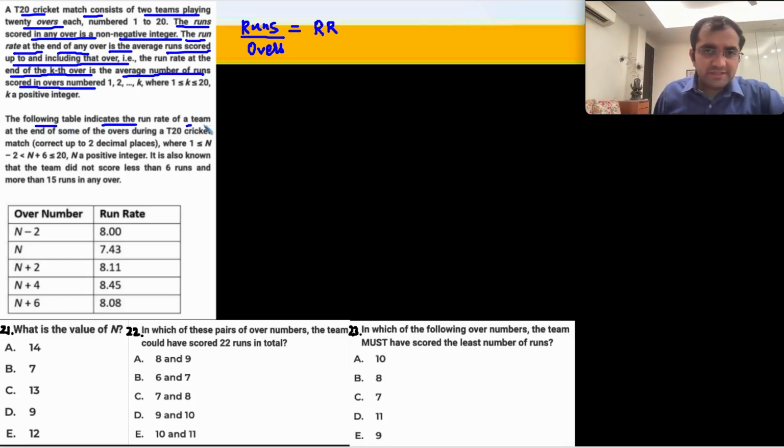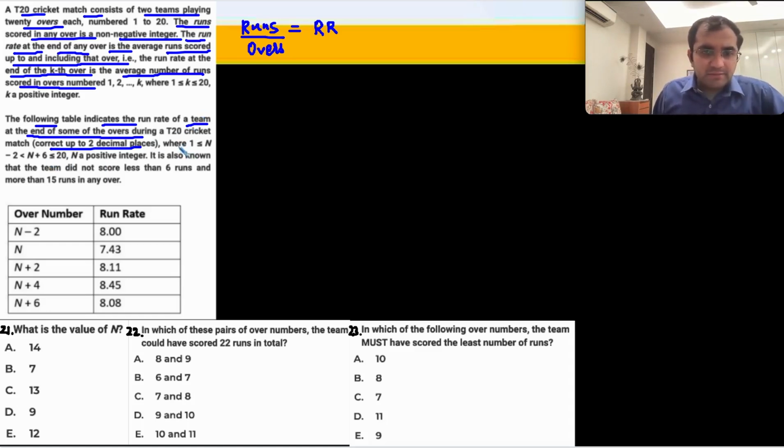The following table indicates the run rate at the end of some of the overs up to 2 decimal places, which means that you might not be getting certain integers, so you will have to round off. Okay? So you have to do all of this without a calculator, putting that back into your mind.